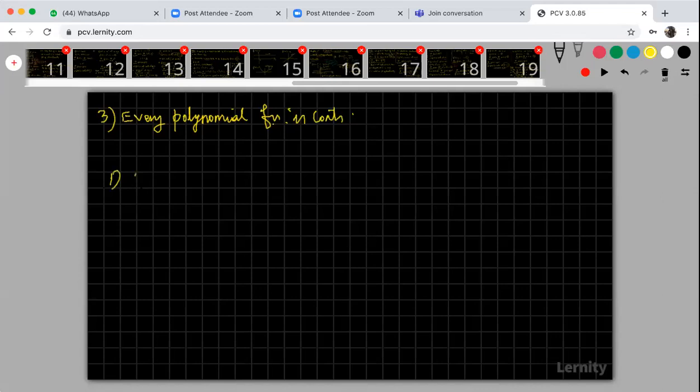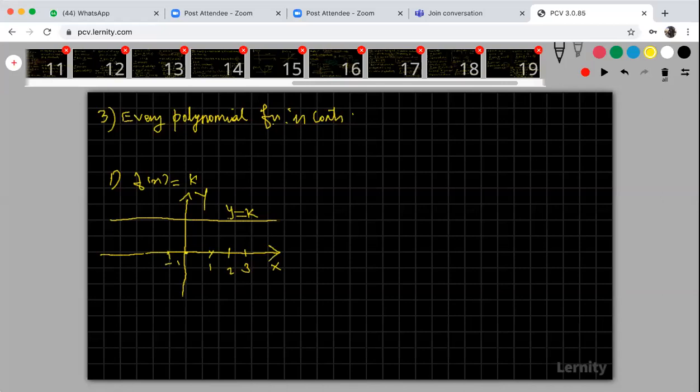Now look at that. Your f of x is equal to k. What is the graph of this function? f of x is equal to k. This is the x-axis, this is the y-axis. The graph is y is equal to k. If x is 1, it is k. If x is 2, it is k. x is equal to 3, it is k. 4, it is k. 5, it is k. 0, it is k. Minus 1, it is k. Minus 2, it is k.